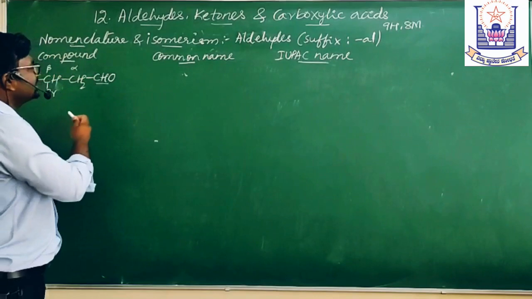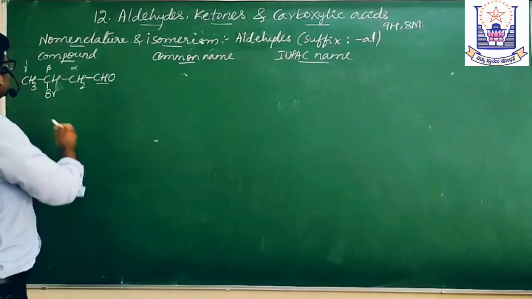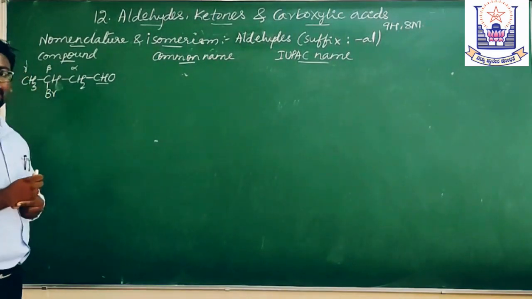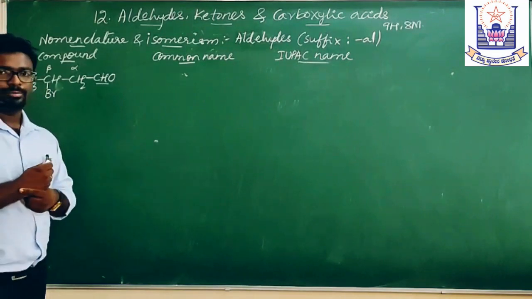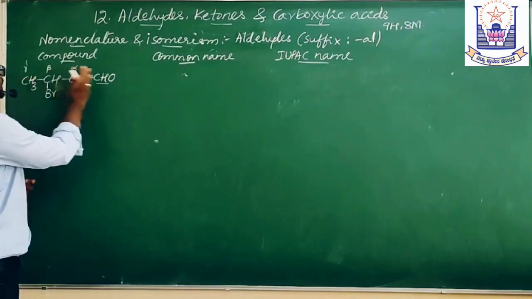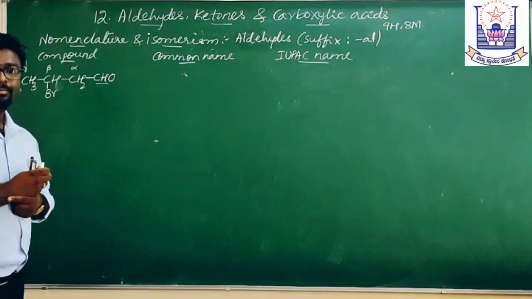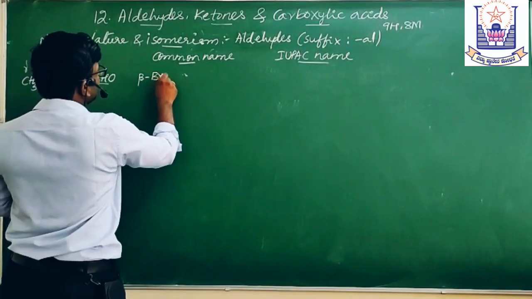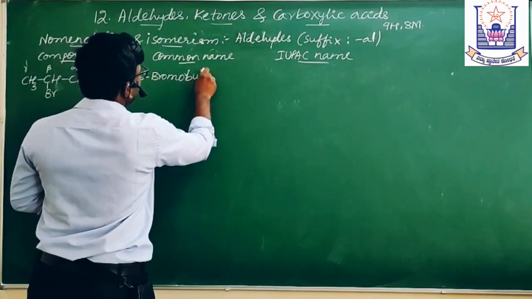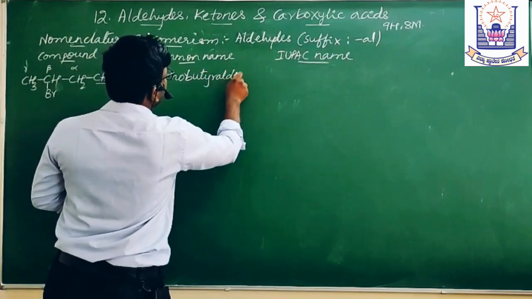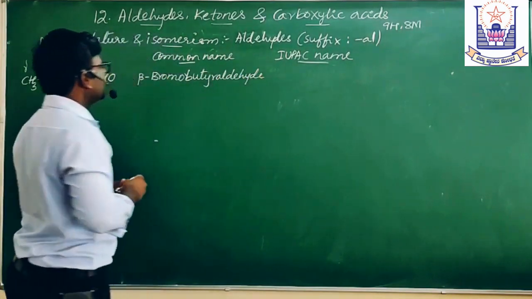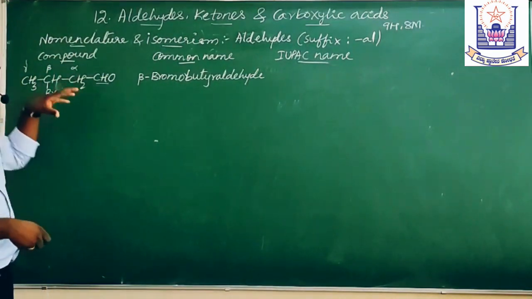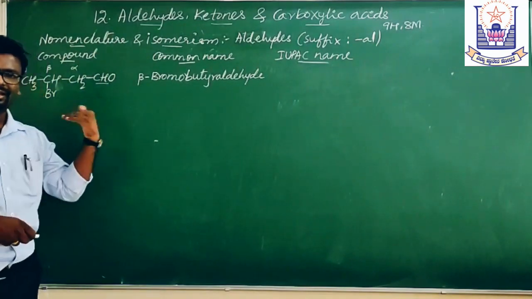Now, what is the common name? Here we have to choose the substituent group, that is bromo, which is present on the beta carbon. Therefore, it is beta bromo. And what is the common name of that word root? Butyraldehyde. Therefore, beta bromo butyraldehyde. See, while writing the common names, you have to take the common names for the word root and the aldehyde.